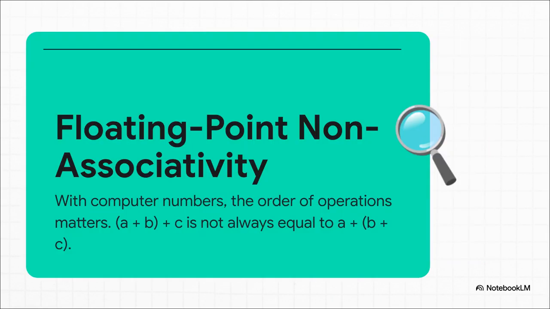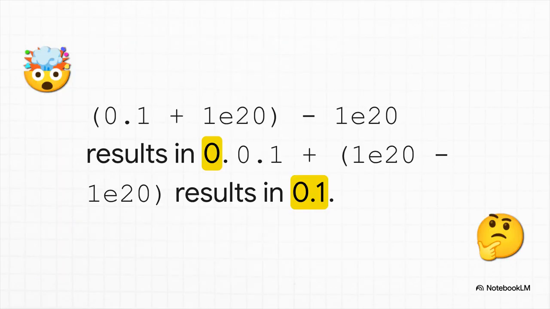And the deep mathematical reason for this is something called floating point non-associativity. Now, back in school, we all learned that adding A plus B and then adding C is the same as adding B plus C and then adding A. The order doesn't matter. But for computers dealing with decimal points, it's not always true. Because of rounding errors, the order of operations can literally change the final answer. And check this out.